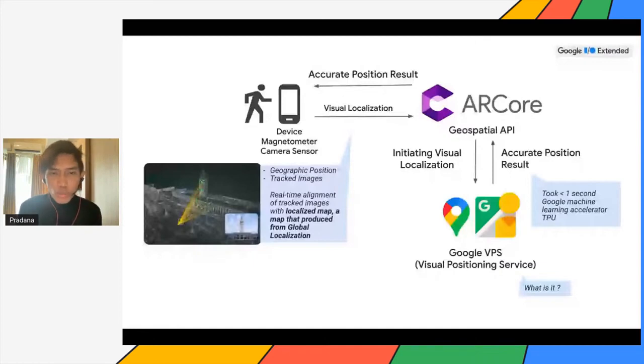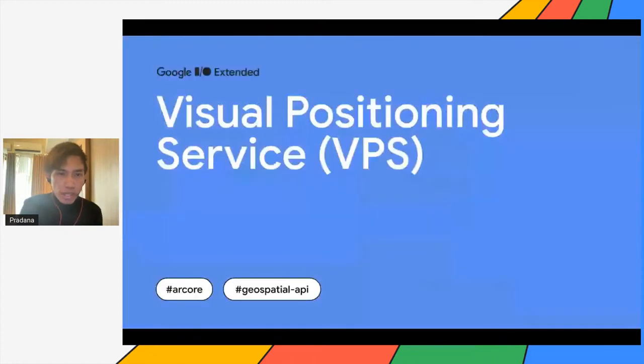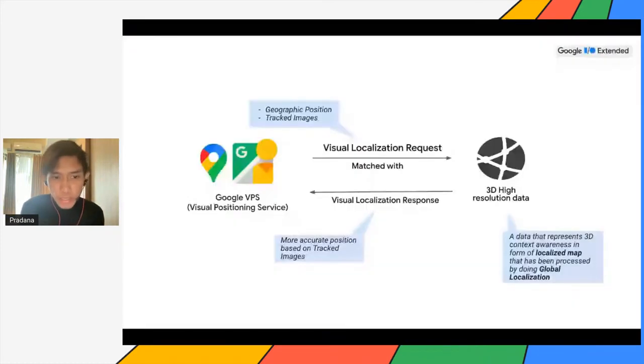It's not just X, Y, but also Z, like the height of the 3D model. But the question is, what is VPS? So this VPS, or Visual Positioning Service, is a service that provides a more accurate position based on the visual, based on the tracked image that the user sent to the service.